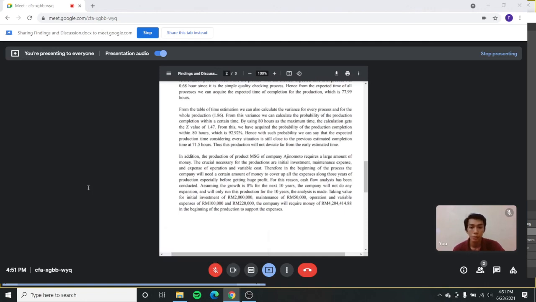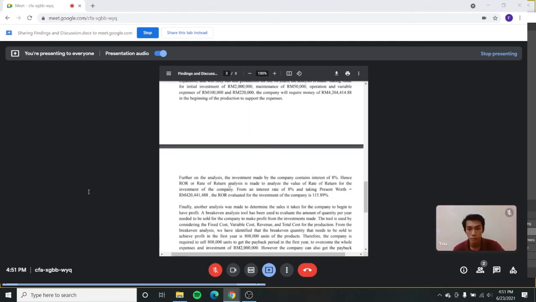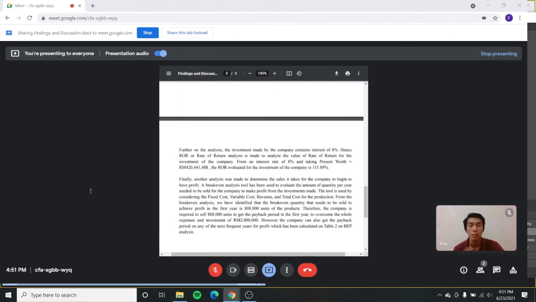Next, for the rate of return, we have made the assumption that the company's investment contains interest of 8%. Hence, rate of return analysis is made to analyze the investment of the company. From the interest rate and taking present worth equal to 420 million, the ROR evaluated for the company investment is 115.89%.